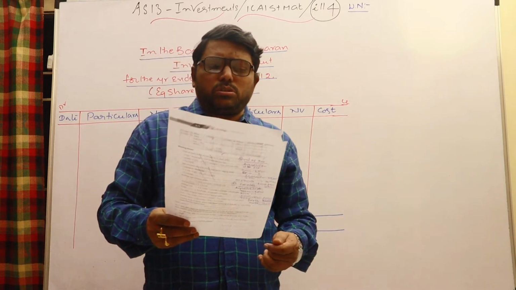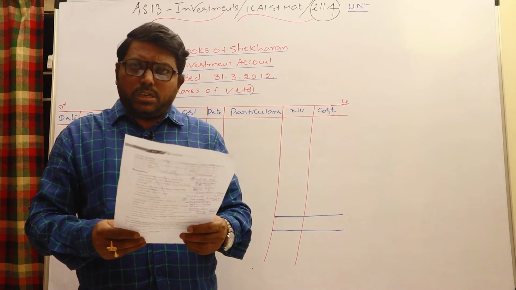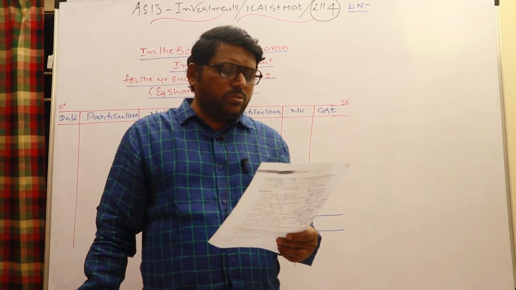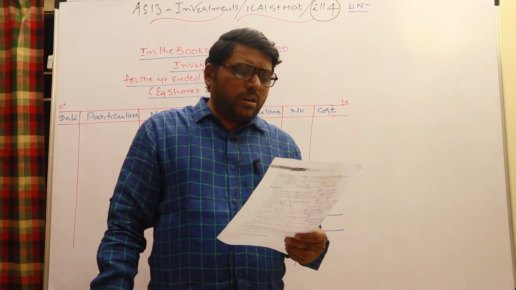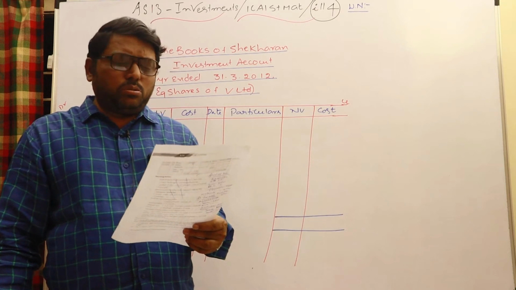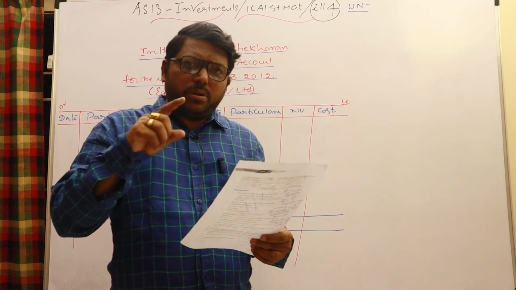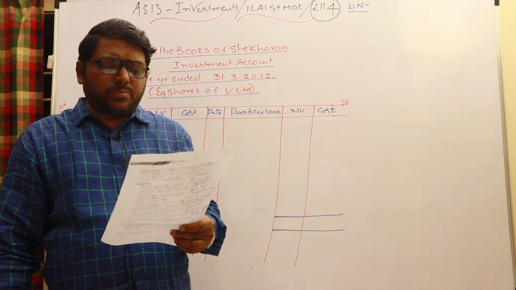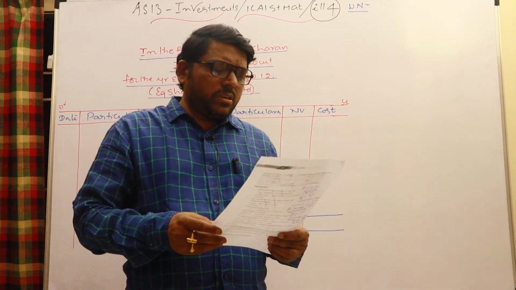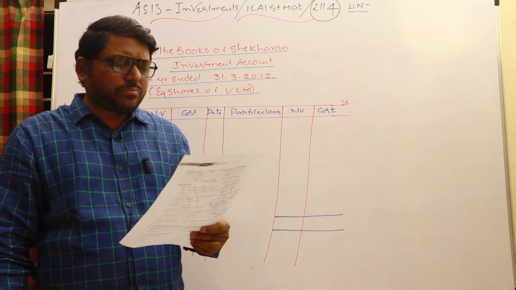On 1/4/2011, Mr. T. Shekaran purchased 5,000 equity shares of 100 rupees each, which means 5 lakhs is the nominal value, from V Limited at 120 rupees, with 2% brokerage. You know that brokerage and commission are always added in case of purchase, but in case of sales they are deducted. And 50 paise per 100 rupees, which means 0.5%, is a transfer fee, which is also to be added.